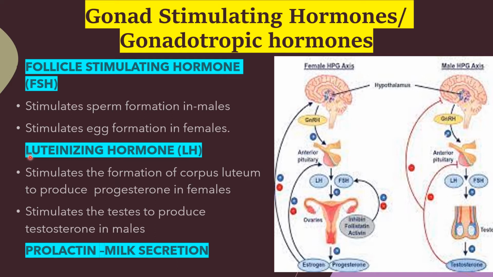The next hormone is luteinizing hormone, LH. It stimulates the formation of corpus luteum to produce progesterone in females. But in males, it stimulates the testes to produce testosterone. The next hormone, prolactin. The main function of prolactin is milk secretion.